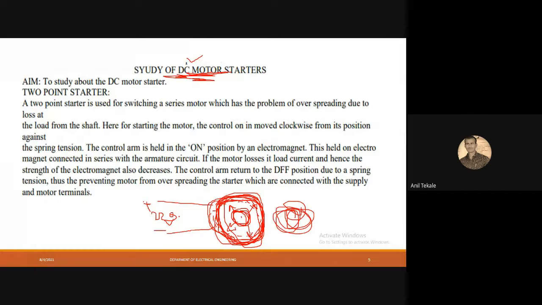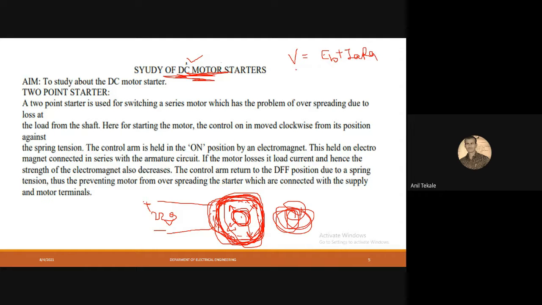That is the law of electromagnetic induction stated by Faraday. Same principle here, whenever this force is generated, there is an equation: V is equal to Eb plus Ia Ra.